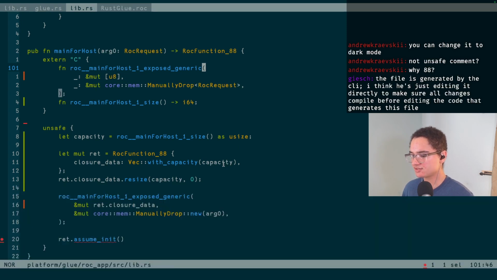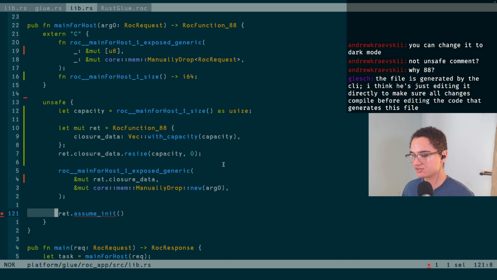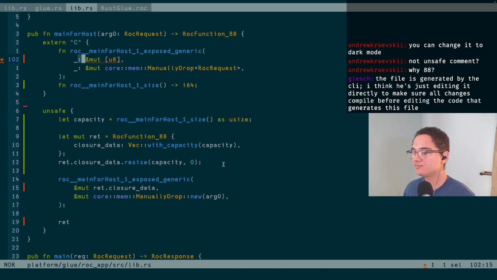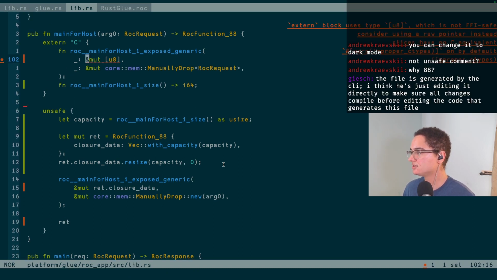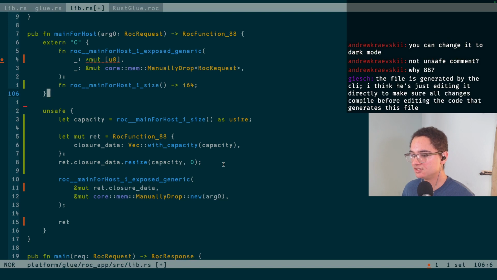I guess I should test that that works too, to be fair. Make sure I actually got this function name correct, which I can... Oh, I guess I still have a mistake. No more assume init. There's nothing that's uninitialized. There we go. Is this not FFI safe? It's not. Okay, I need this to be a pointer then.